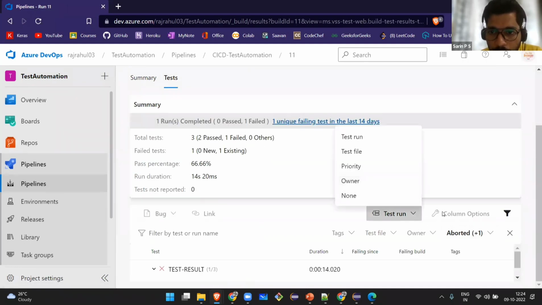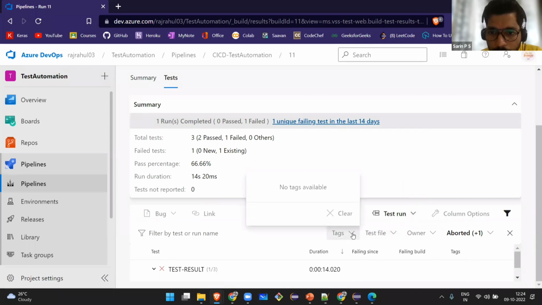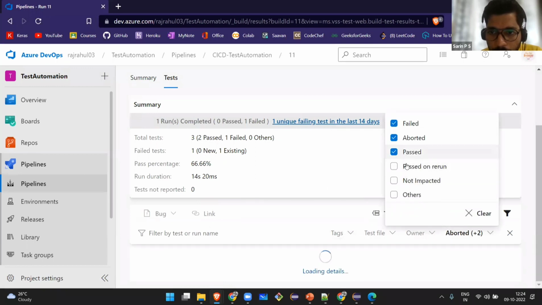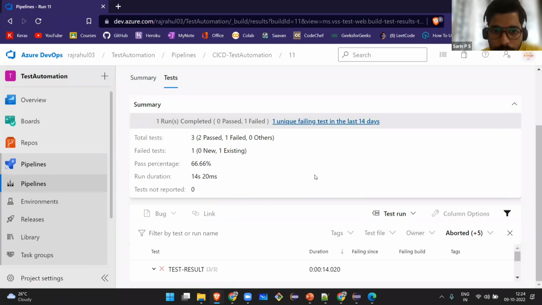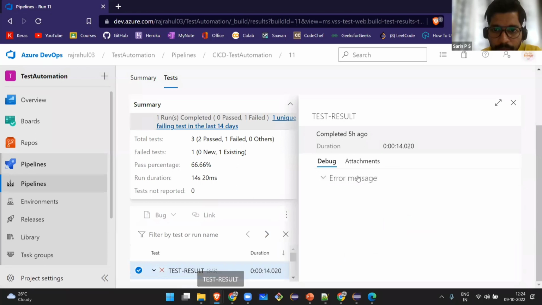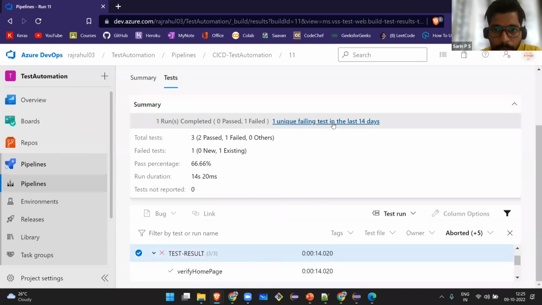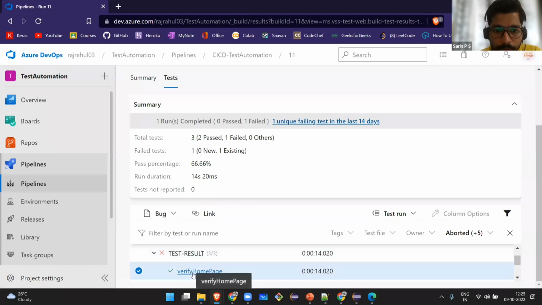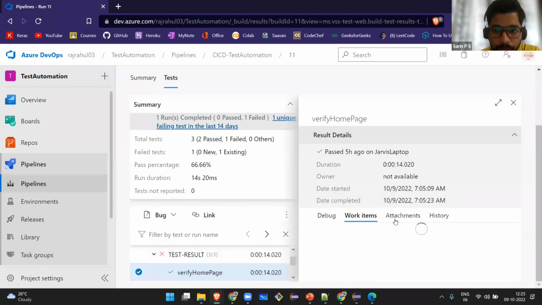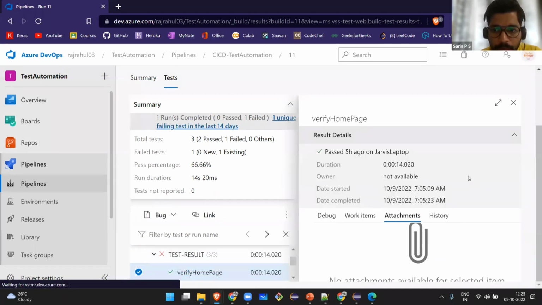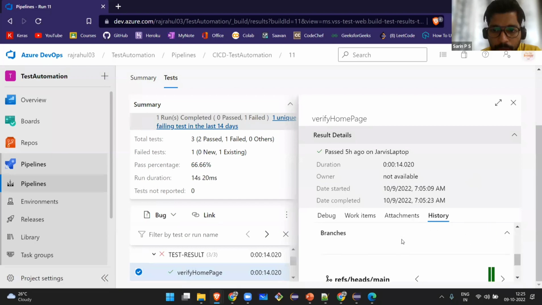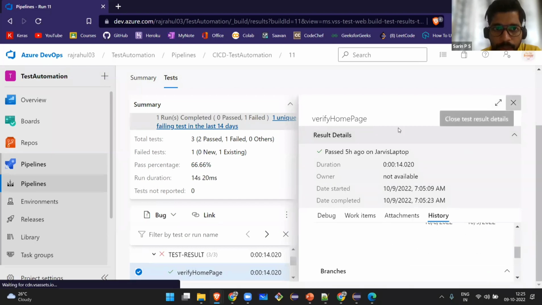I will take test files, tags. I will take all these things, and I will show you how many test cases there were. See, 3 test cases were there. The attachment shows what the failure was. View home page, attachment history, nothing else. Date and time, everything will be shown here also.